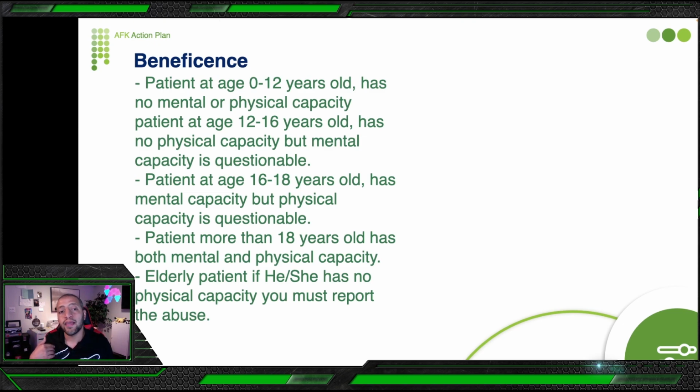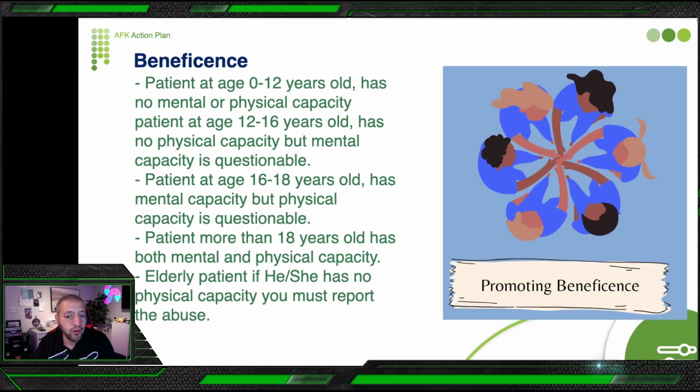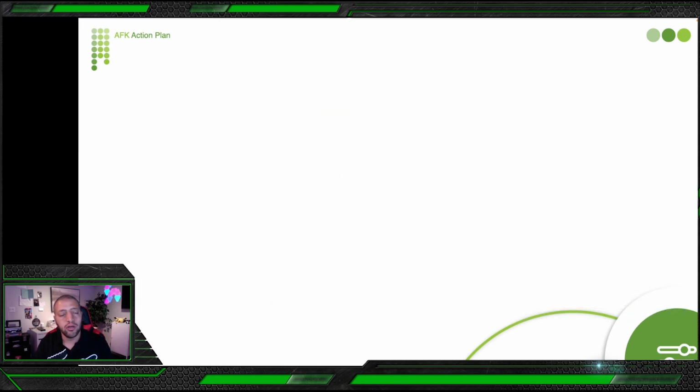You should give him the option, telling him, okay, these are the resources where you can call someone to help, but you never report it. You just tell the patient, I feel some abuse, you are being abused. So these are the resources where you can call to ask for help, and you never report this one. Okay?